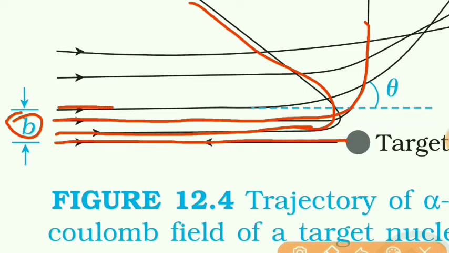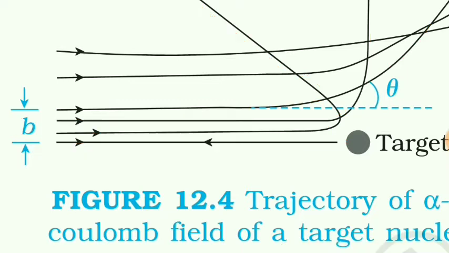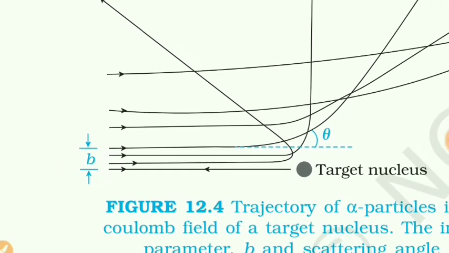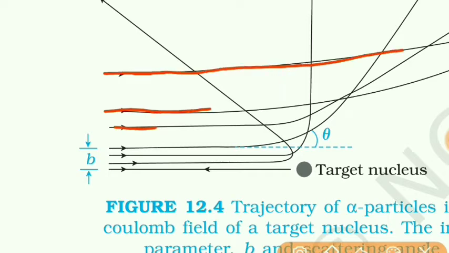Again the impact parameter increased, impact parameter is the value of b. So as the impact parameter increases, you can see the angle of deflection also decreases, and at large distance these alpha particles generally move with very little deflection. That means they penetrate the gold foil.